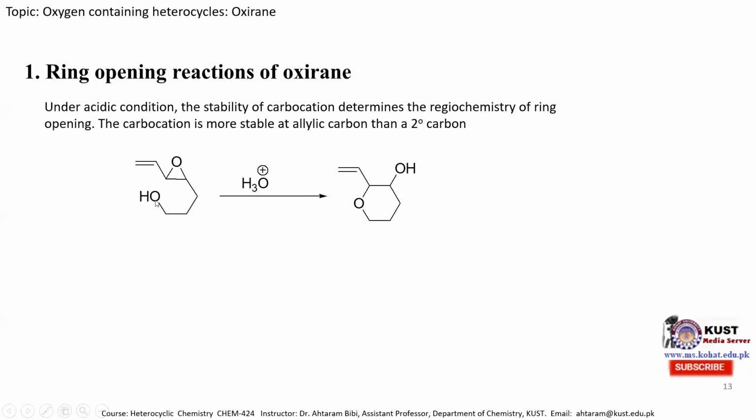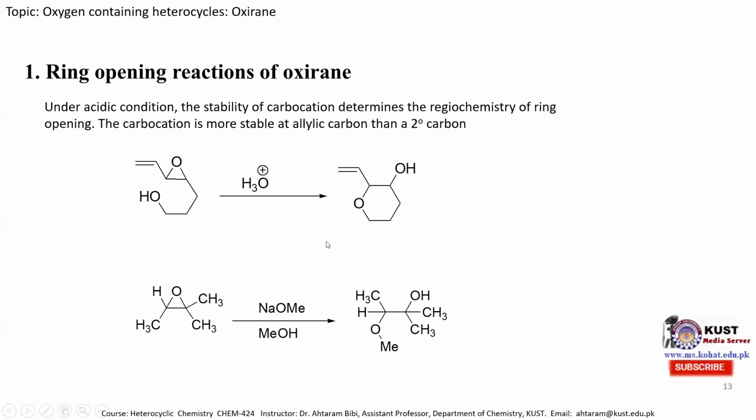And this carbocation is more stable at the allylic position, as you can see over here, it is stabilized by this allylic position. So this carbon is a tertiary carbon, and this carbon is also a tertiary carbon, but this tertiary carbon is more stable due to the allylic position. So this oxygen will attack this carbon atom, and the ring will open from here, and we obtain this compound. This is the second example.